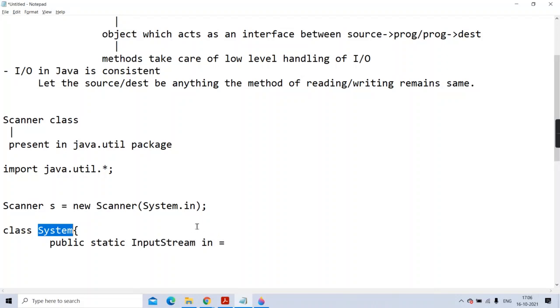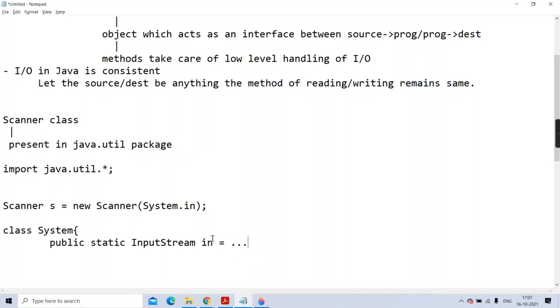Like you people are objects of the student class, but currently you belong to a classroom. Let it be an online classroom, but you belong to the classroom. And in means you, student means you are the object of class student. Make the analogy like that. So in is the object of input stream. It is a static member of the system class, and in is always connected with the keyboard. Don't bother about what is after this equal sign. They have written some logic by which this in is always connected with the keyboard.